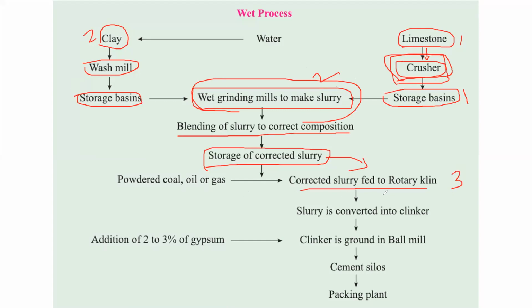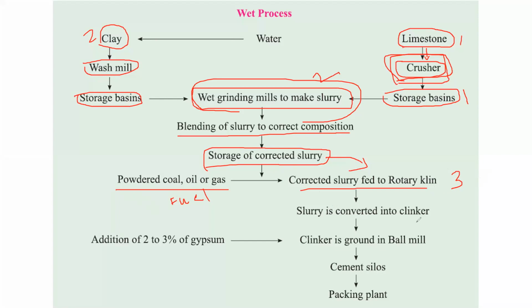Burning takes place in the kiln, and the temperature is given by means of powdered coal, oil or gas. So this acts as a fuel. This oil, gas or coal is used as a fuel to give the temperature to the rotary kiln.